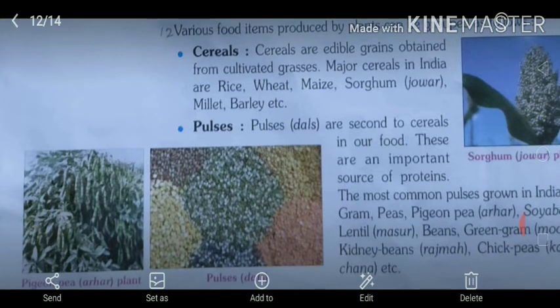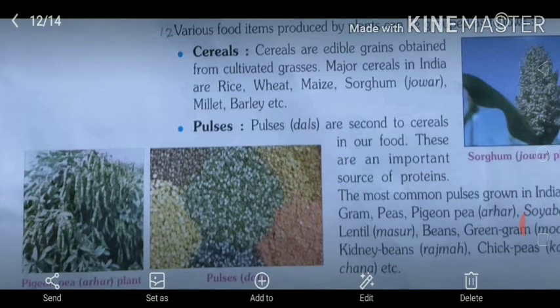Next to cereals we have pulses. Pulses are second to cereals in our food. These are an important source of protein. The most common pulses grown in India are gram, peas, pigeon pea, soya bean, lentil, beans, green gram, kidney bean, chickpeas, etc. Pulses are a rich source of proteins and we have to take pulses every day in our diet.